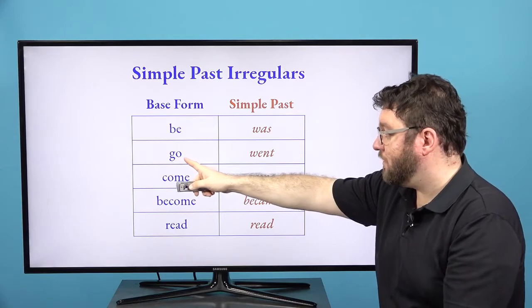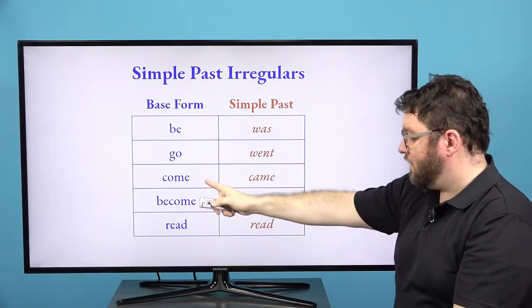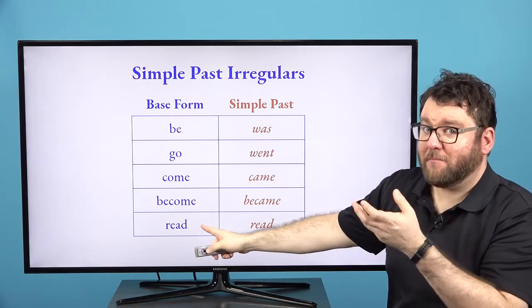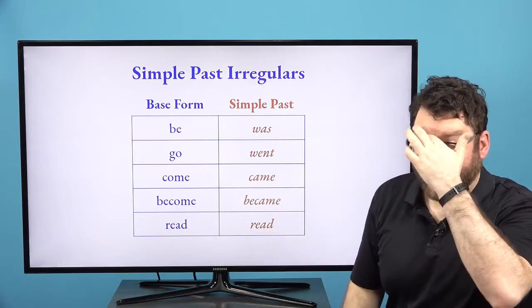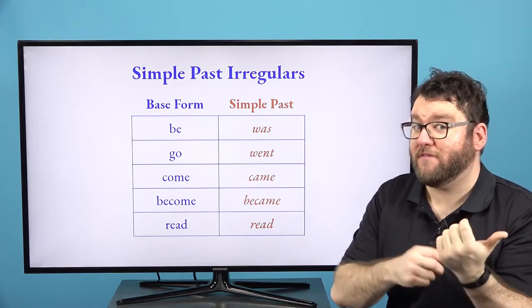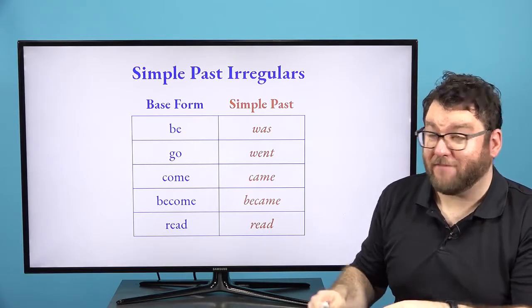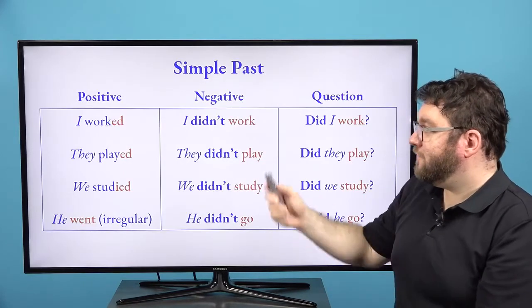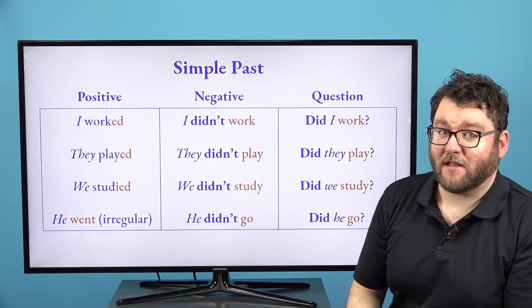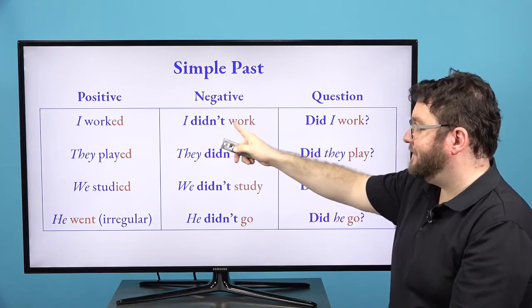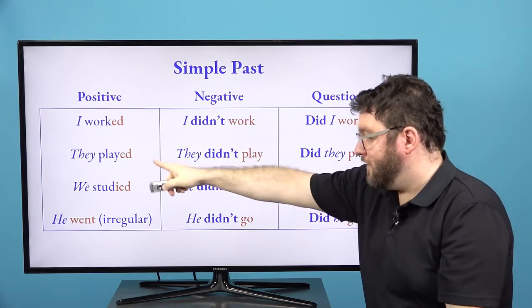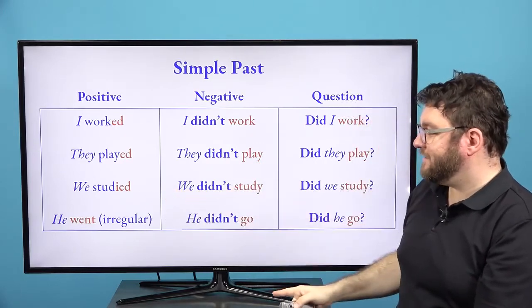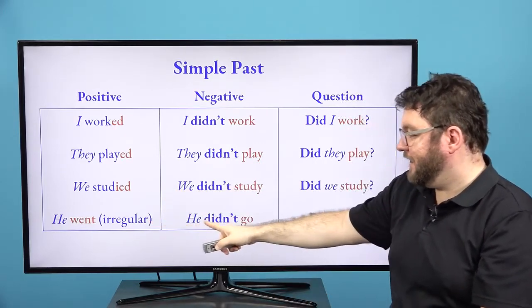And we have go, went, come, came, become, became, read, 발음 조금 달라요, read. So you can look up these on the previous lessons, or you can go to Naver and you can get a full list of these. So here's using past tense and 조동사. So I worked, I didn't work. They played, they didn't play. We studied, we didn't study. He went, he didn't go.